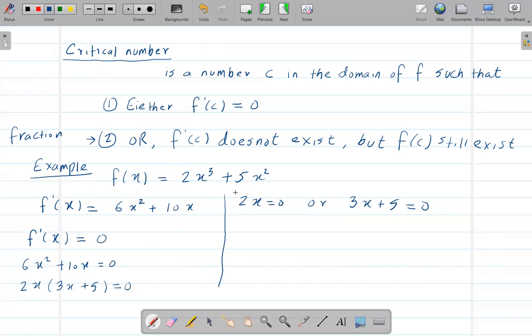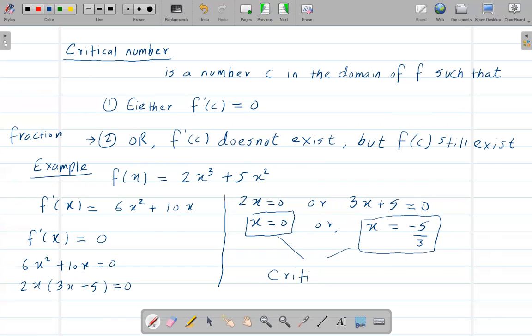Again, this is algebra. Now divide 2 on both sides. So x is equal to 0 or x is equal to negative 5 over 3, right? So that means whenever you're dealing with a polynomial, whatever value you get at the end, these two should be critical numbers, whenever you're dealing with a polynomial function.